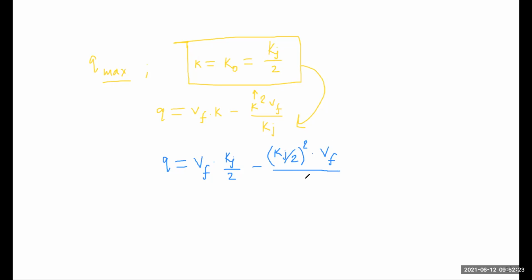So all terms will come in kj and only vf. Just simplify this. After simplifying, this is our maximum traffic flow or maximum traffic volume. So Q max will be obtained as vf dot kj by 4.